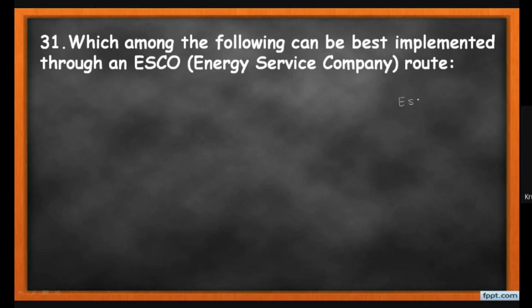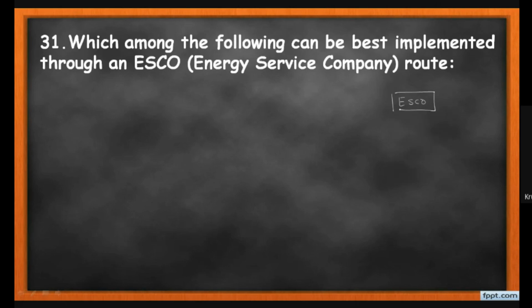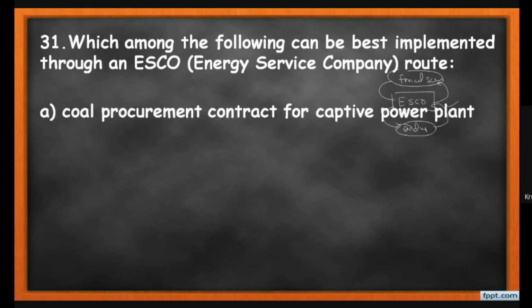You must know about the ESCO, that is the Energy Services Company, which acts as an intermediary between the financial source and the potential industry. So it takes the finance and supplies it to the technical services, and whatever the rewards are also go to the ESCO, and some fraction is supplied to the financial provider. So here we have the end user. So this is the role of ESCO. Now let us go with the options.